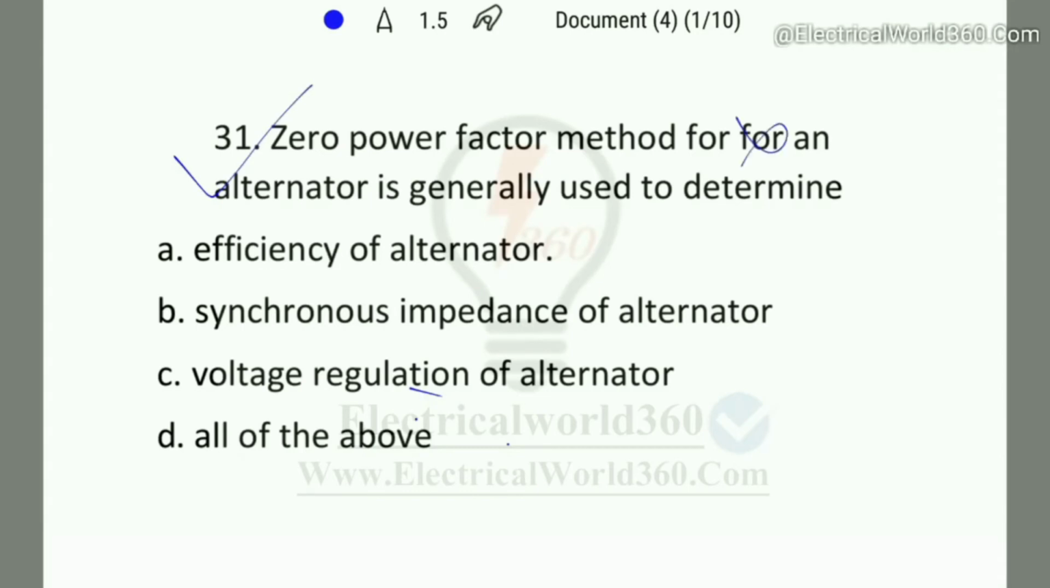Zero power factor method for an alternator is generally used to determine efficiency of alternator, synchronous impedance of alternator, voltage regulation of alternator, or all of the above. So here the right answer will be option C, because zero power factor method is used for determination of the voltage regulation of alternator. Like EMF method, MMF method, ZPF method, ASA method are used for determining the voltage regulation.